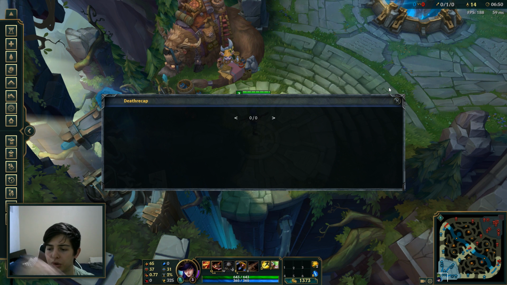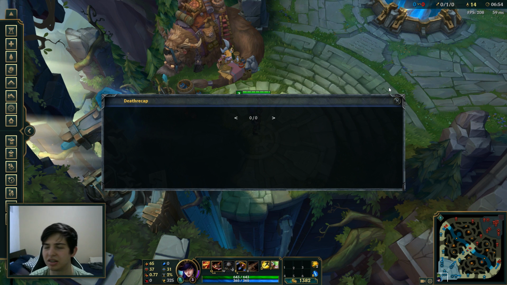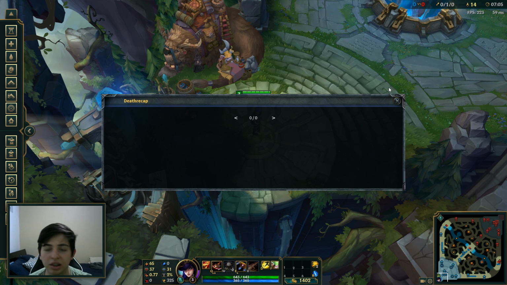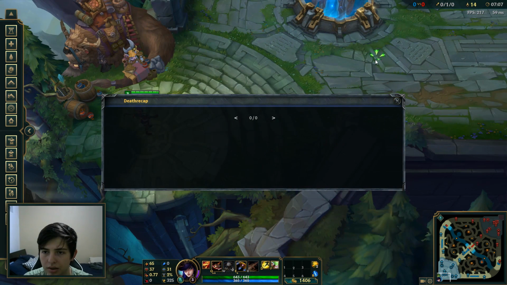This gives you percentages of health loss. Well, not necessarily percentages, but the amount of health you lost from every single source is listed here, and it's a lot easier to interpret than Riot's little death recap that is completely useless.